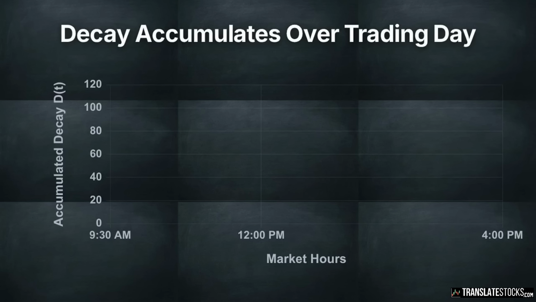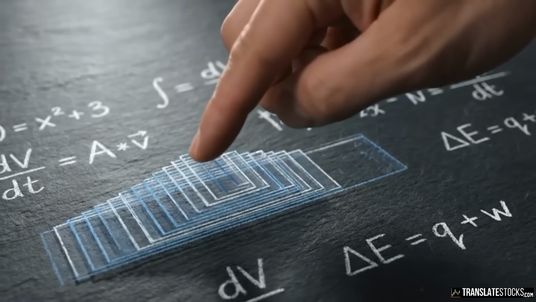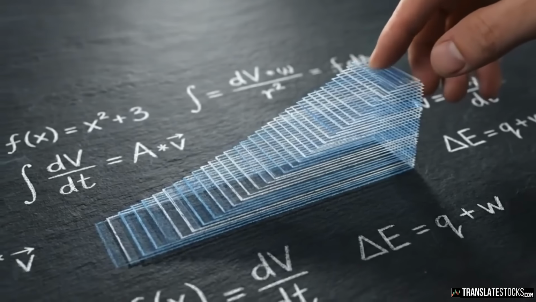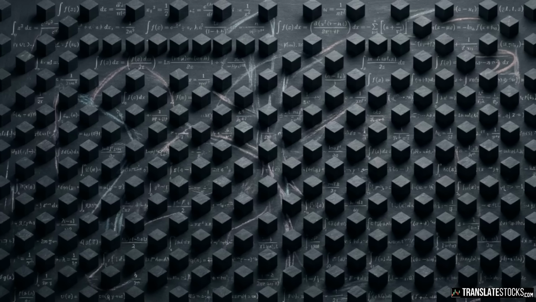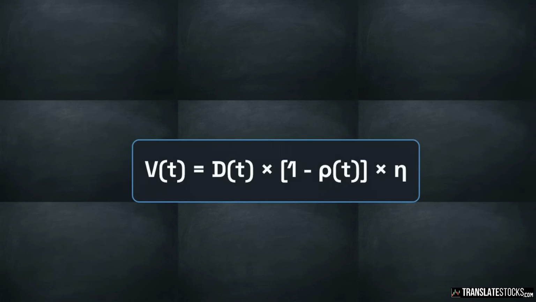Integrating this drag over a standard trading day shows the total accumulated decay. The curve starts at 0 at the market open and rises continuously as the trading session progresses. This curve represents a pool of structural alpha that exists within the mechanics of the market itself. The broader market is efficient and attempts to price in this decay as it accumulates throughout the day. The net extractable value equation determines the portion of the decay that remains available for capture.